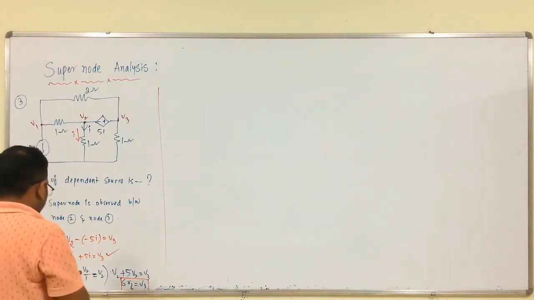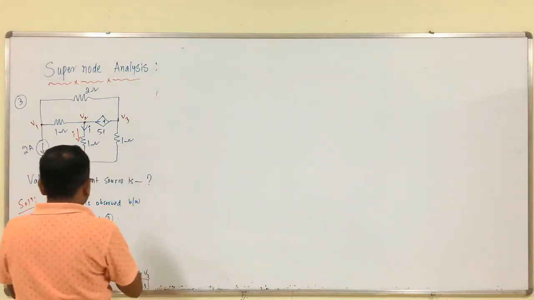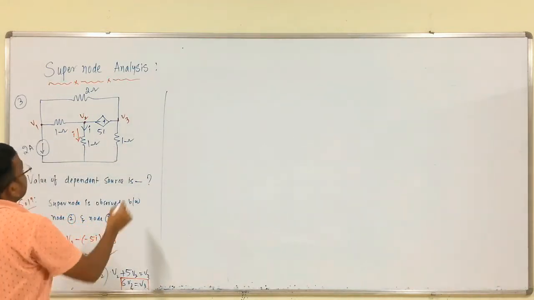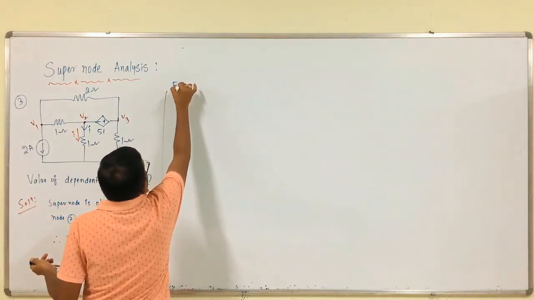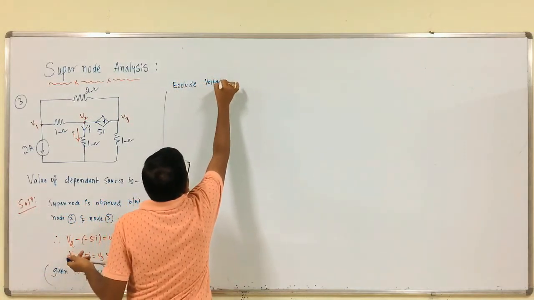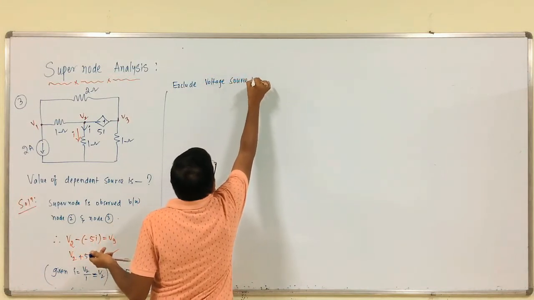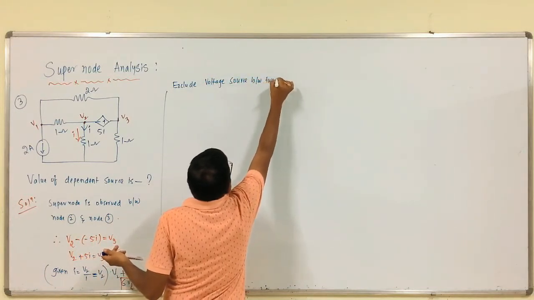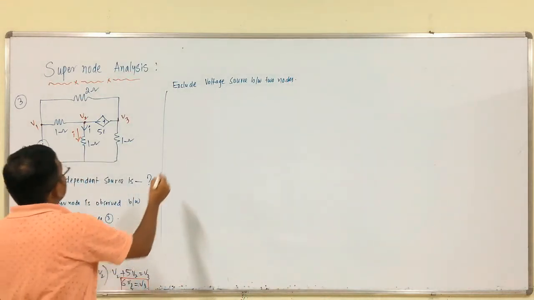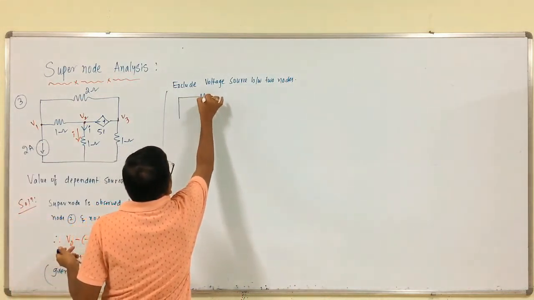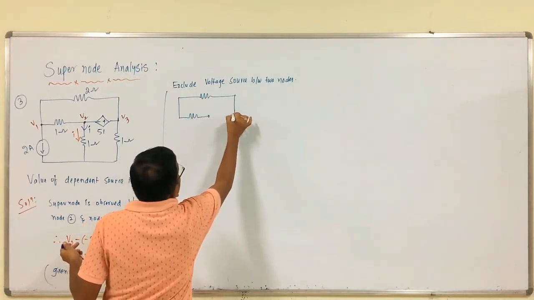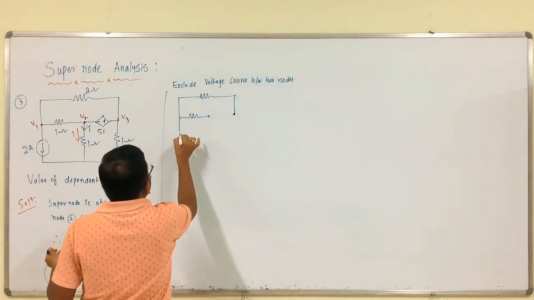Next, exclude the voltage source between the two nodes. That is the procedure, right? Therefore, the circuit becomes, we are excluding this part, and this is the current.